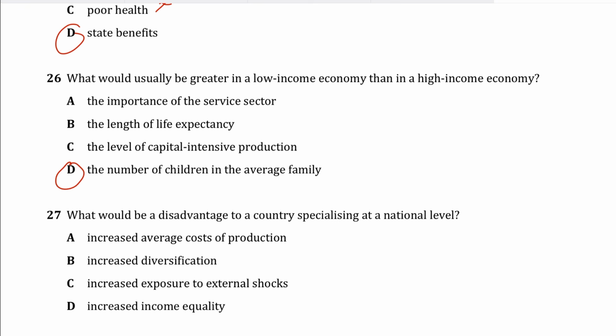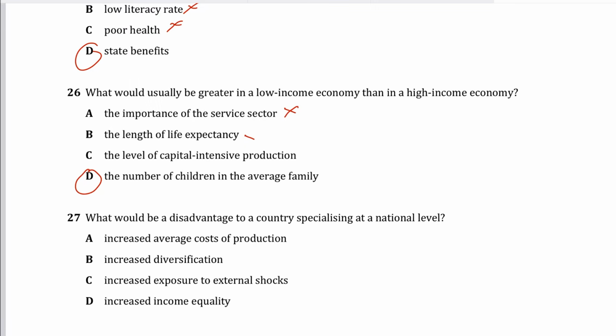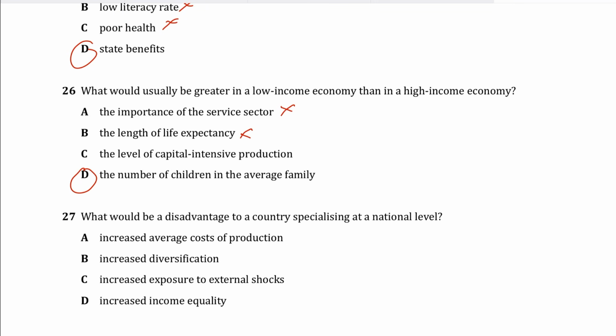So again, D for David, what would usually be greater in a low income economy? The number of children in an average family. The rest of the answers are wrong. The importance of the service sector, this is incorrect, because the service sector is usually more important in high income economies. The length of life expectancy, this is incorrect. Life expectancy is usually higher in high income economies. You do better in nutrition and healthcare. Again, high income economies tend to have capital intensive production methods. Low income economies are generally more labor intensive, so that is incorrect.